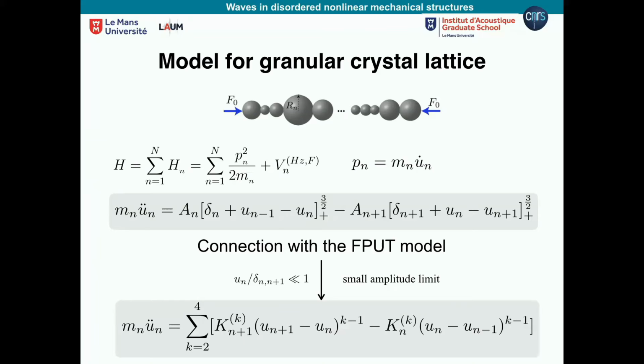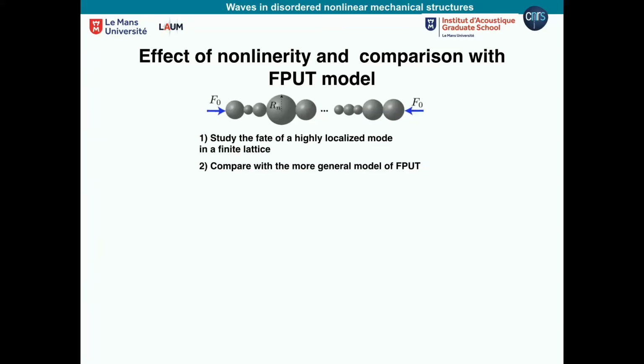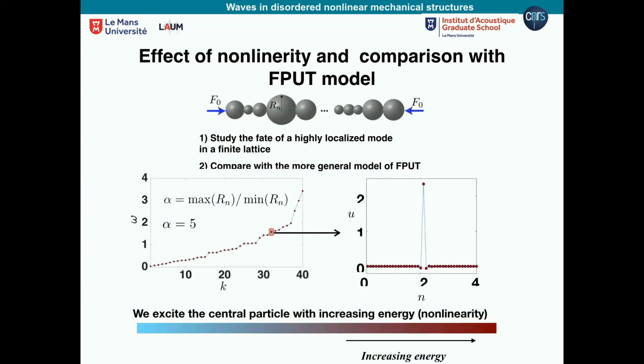Okay, but this is more a weakly nonlinear model with respect to the granular. So what was the idea here? We said, okay, let's make the lattice finite and then see what happens to a localized mode when we increase the amplitude. We find a localized mode, we increase the amplitude and see what it does. And then we want to compare the results with the FPU.